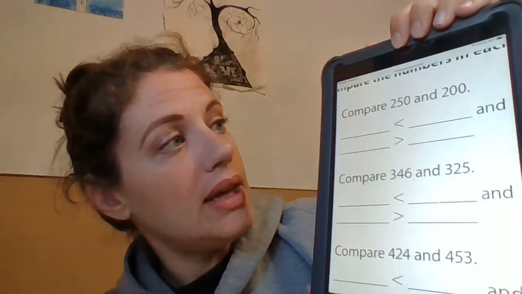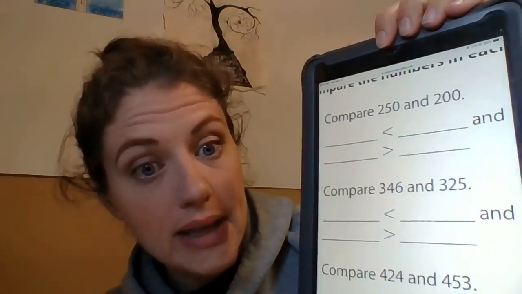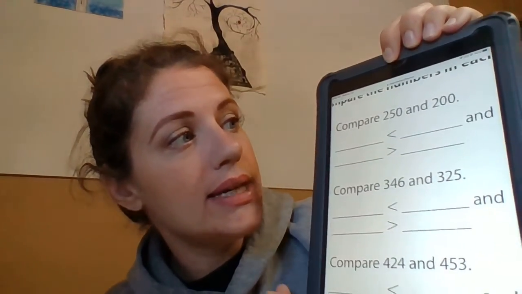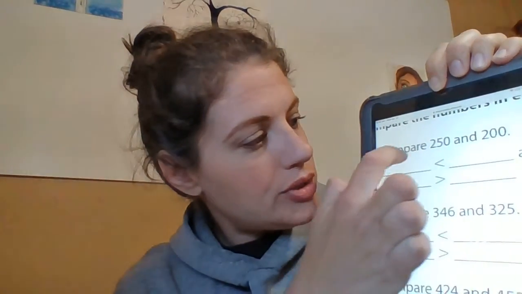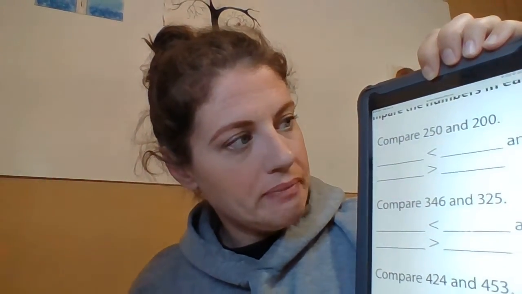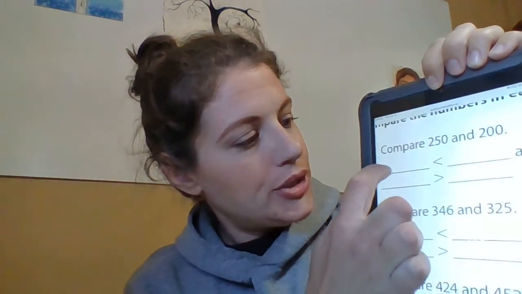So if I would write the answer for number one, I would write it like this. 200 is less than 250. Okay? And then down here I would write 250 is greater than 200.